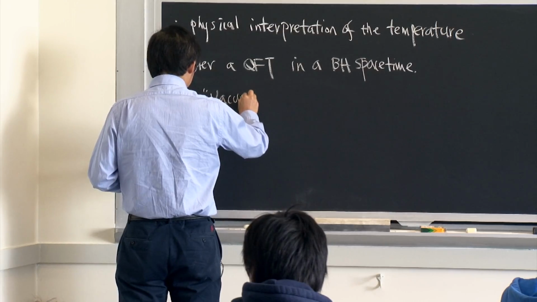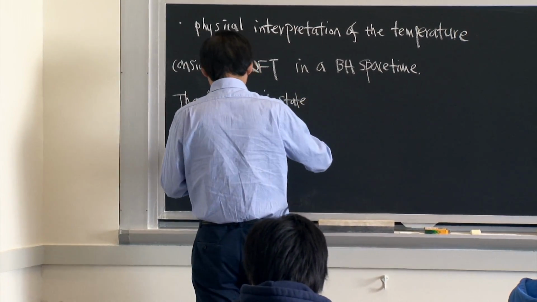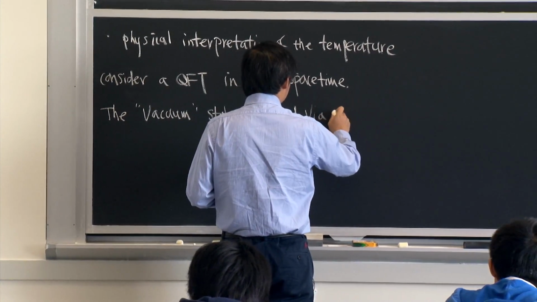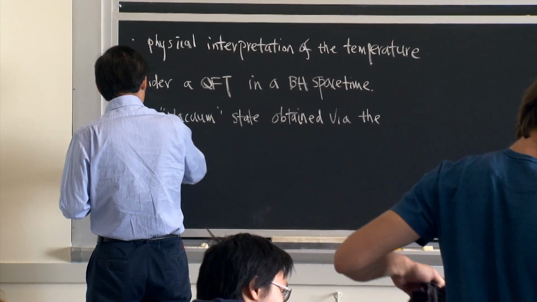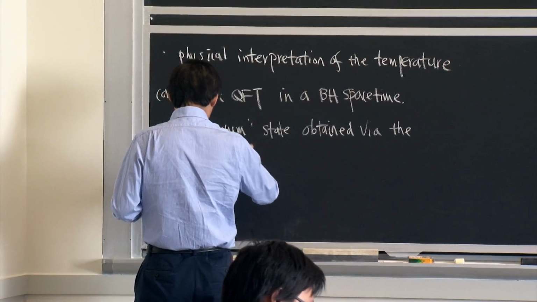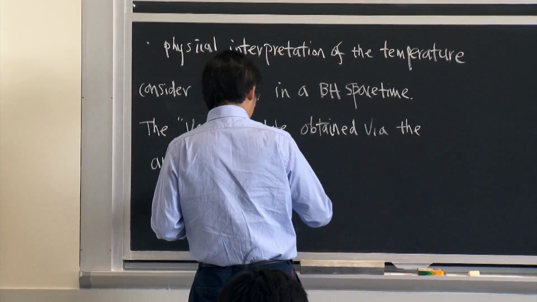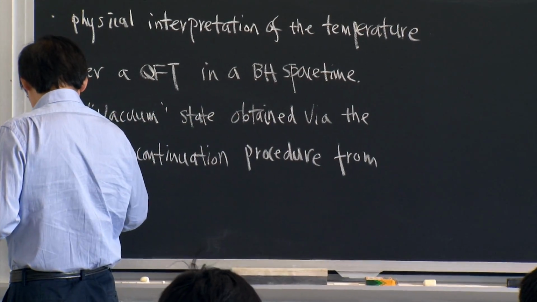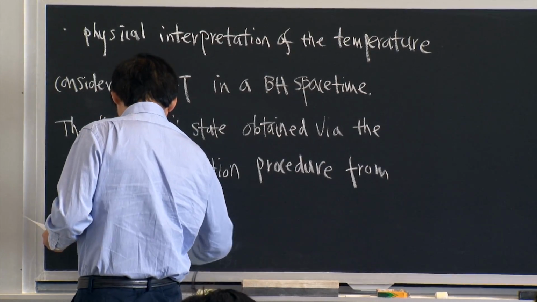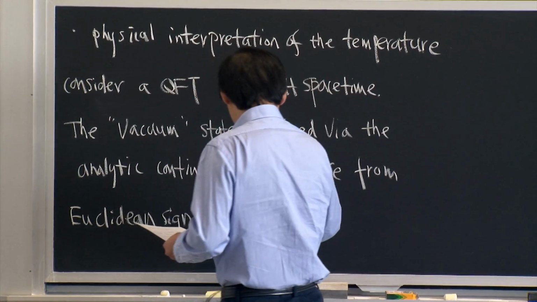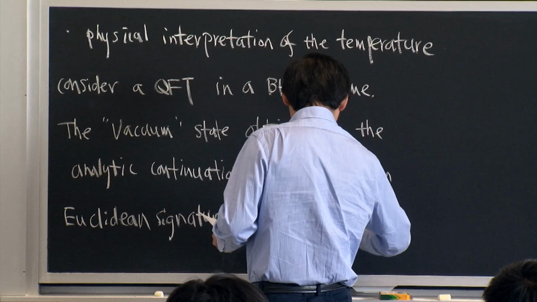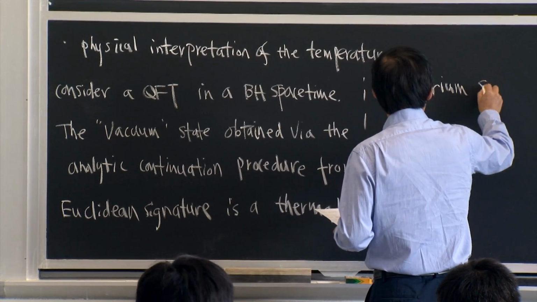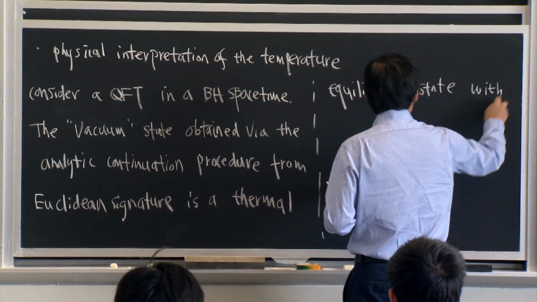Then the vacuum state for this QFT obtained via the analytic continuation procedure from Euclidean signature is a thermal equilibrium state with the stated temperature.